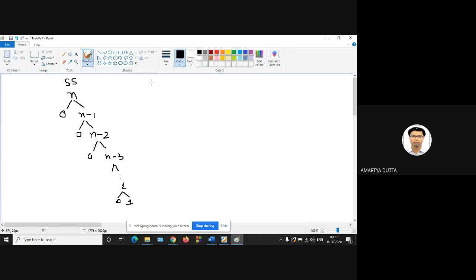And here we write the cost of the subproblem. So what will be the cost of this subproblem? Some constant times n, right? What will be the cost of this one? C times n minus 1. Is it clear? What will be the cost of this one? Some constant times n minus 2.